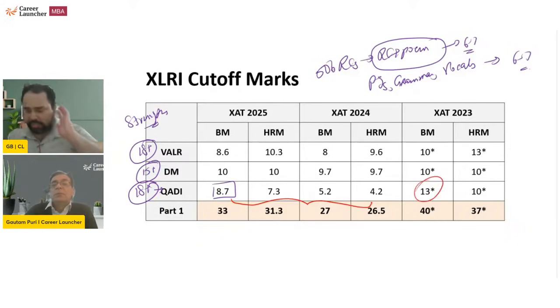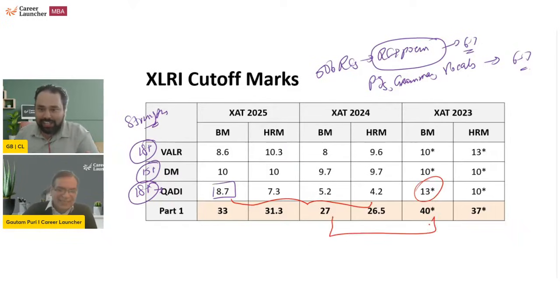करेक्ट. एक चीज जो है जीपी, once again I'll call out is, आप जब मॉक्स लिखोगे XAT के, once again don't state this is not XAT standard or this is XAT standard. Please look at XAT24 and XAT23 आपके सामने. XAT23 cutoff was more than 50% of XAT24 almost. So there is nothing called XAT standard, just like there was nothing called CAT standard. There has been a paper where the quant cutoff is 5. There has been the paper where the quant cutoff is 2.5 times that at 13. You need to experience everything.